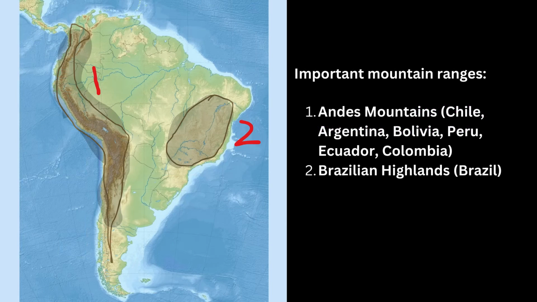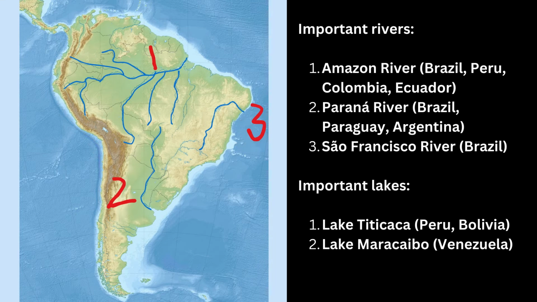In terms of geography, notable mountain ranges are the Andes and Brazilian highlands. Major rivers include the Amazon, Parana, and Sao Francisco. And key lakes are Lake Titicaca and Lake Maracaibo.